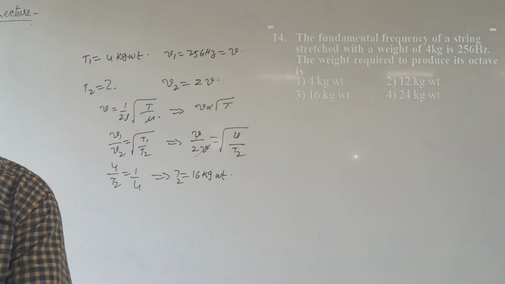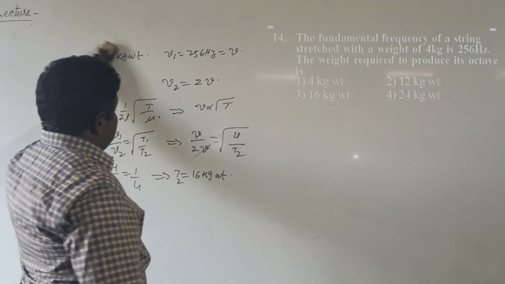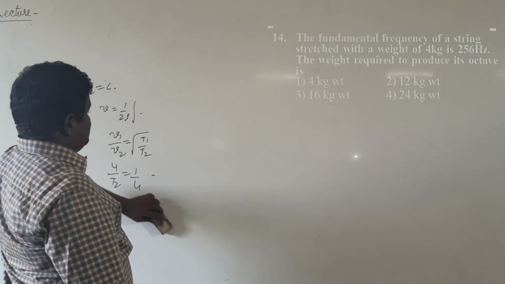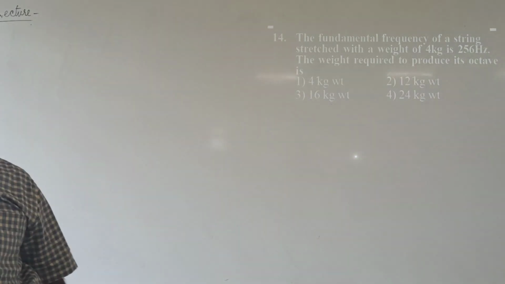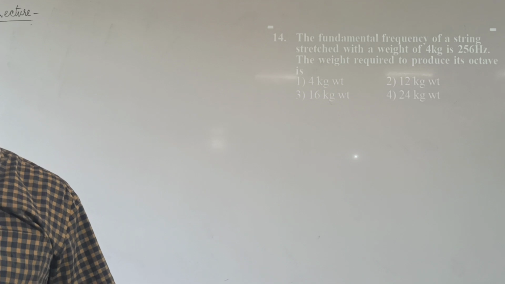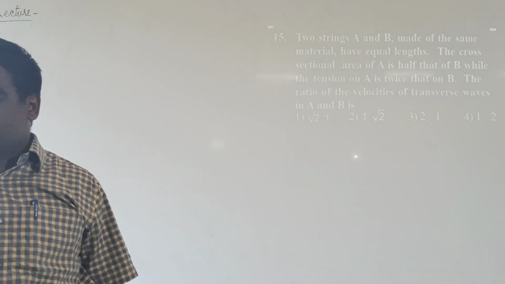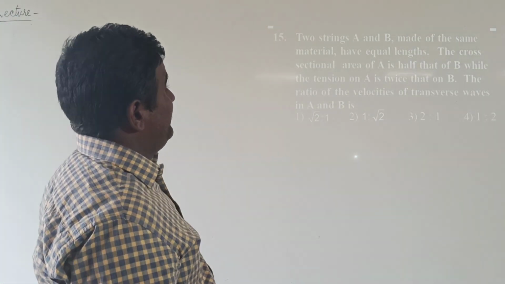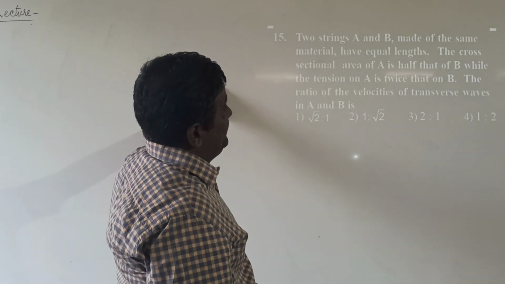Next problem is a string A and B made up of same material having equal lengths.